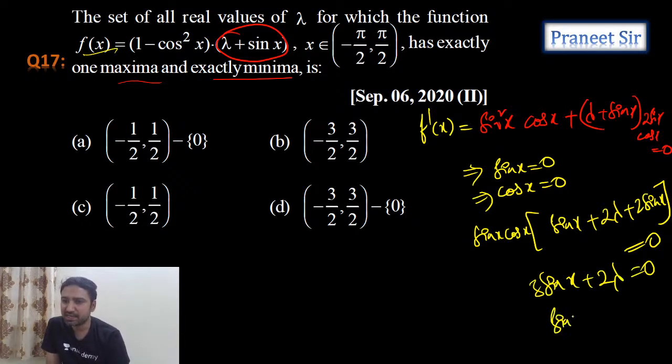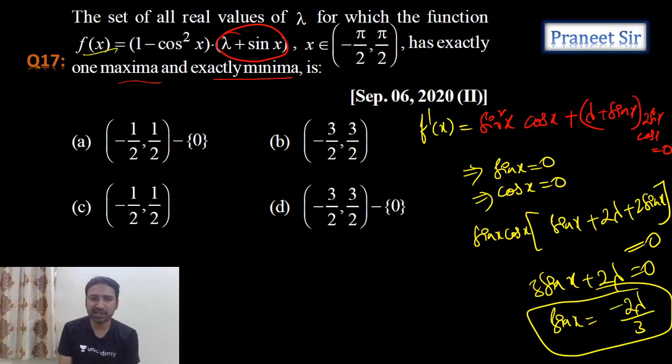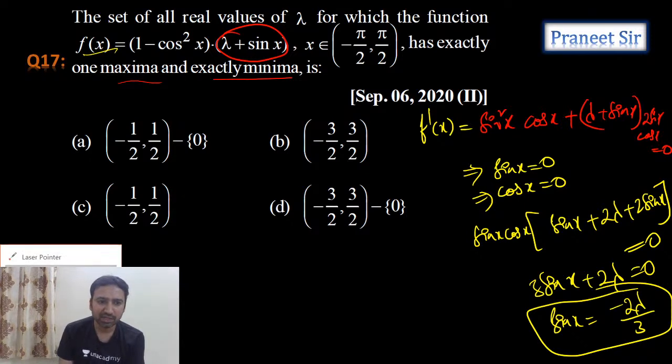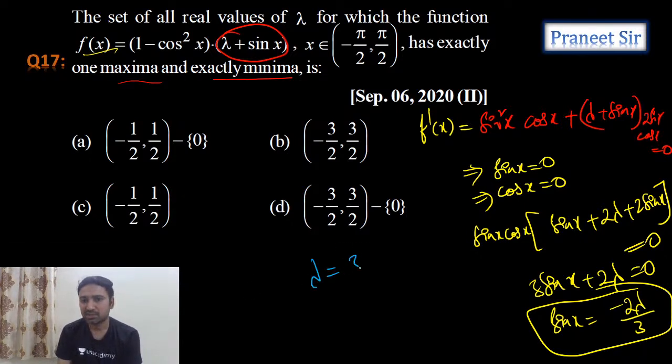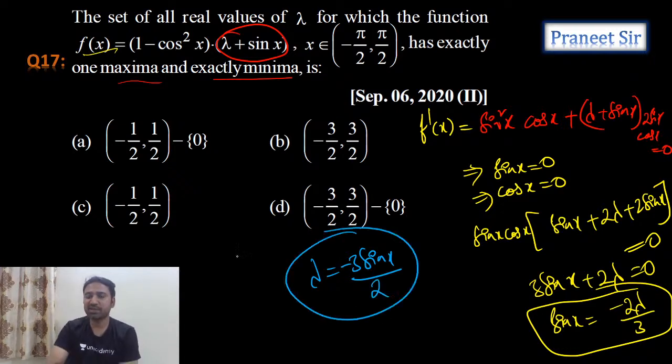From this, sin x equals to minus 2 lambda by 3 we are getting. Clear now? Otherwise, you can calculate lambda is equals to minus 3 sin x by 2. This is what we are getting. So he is saying there is exactly one minima and exactly one maxima.